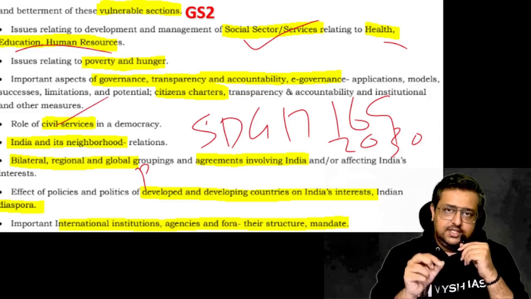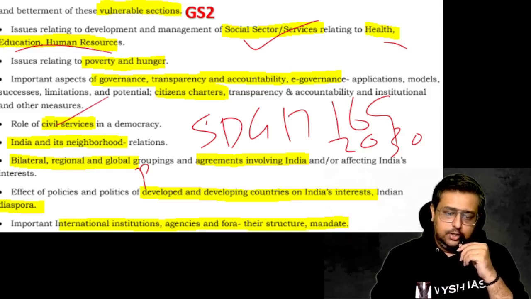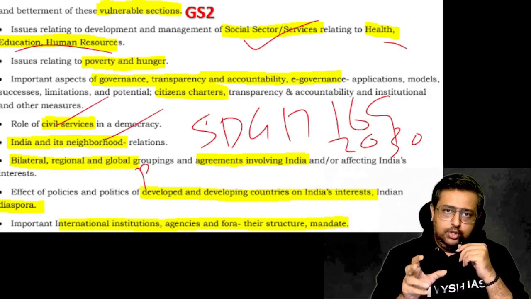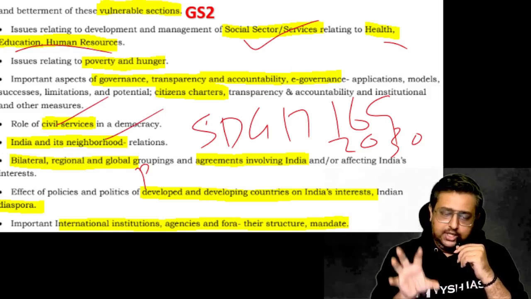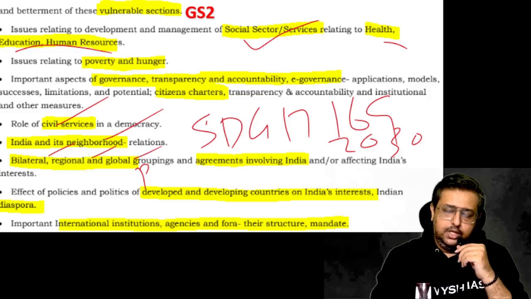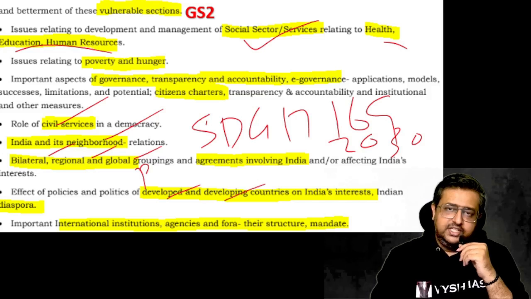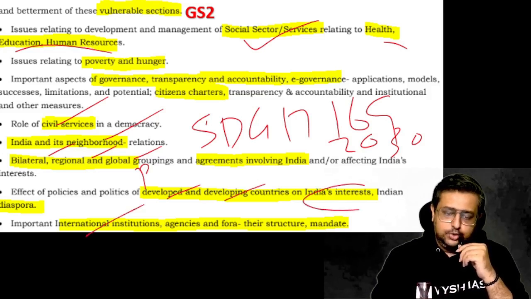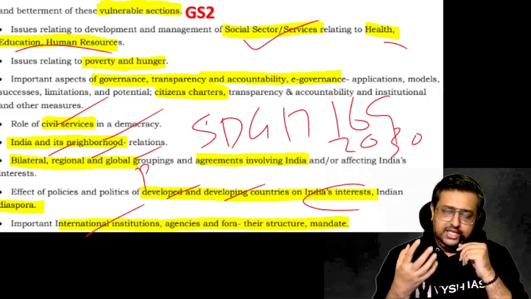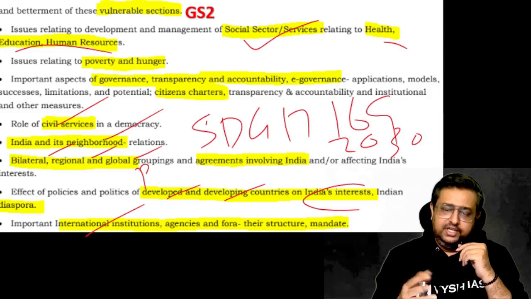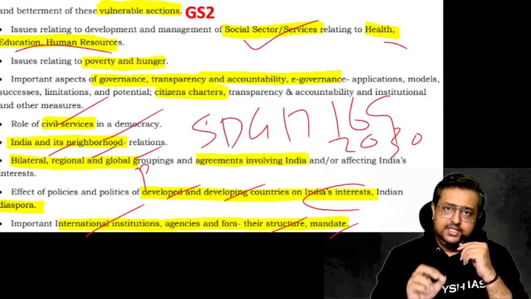Role of civil services, that is, civil servants, what is their role? India and its neighborhood, that is the IR part, your relations with your neighbors. Bilateral, regional and global groupings will be there, like BRICS, Quad and all. Other than that, bilateral treaties will be there, like the India-Australia treaty, India-New Zealand treaty. Then developed and developing countries: whenever they do something, what will be the impact on India? Then institutions like World Bank, WTO, IMF, World Economic Forum, even their structure and mandate. All these things, as I told, one question you will write if you are my student.